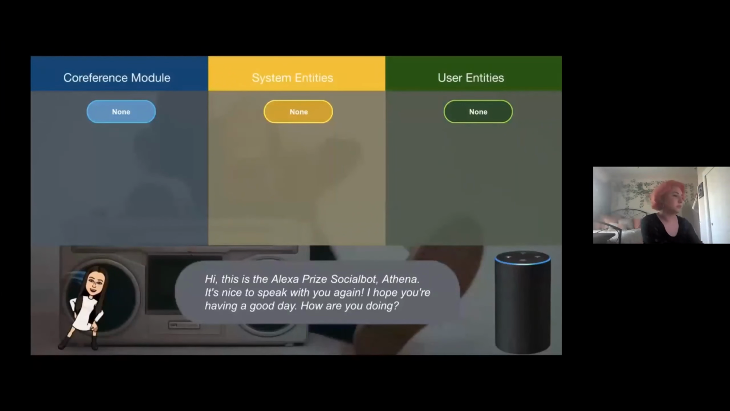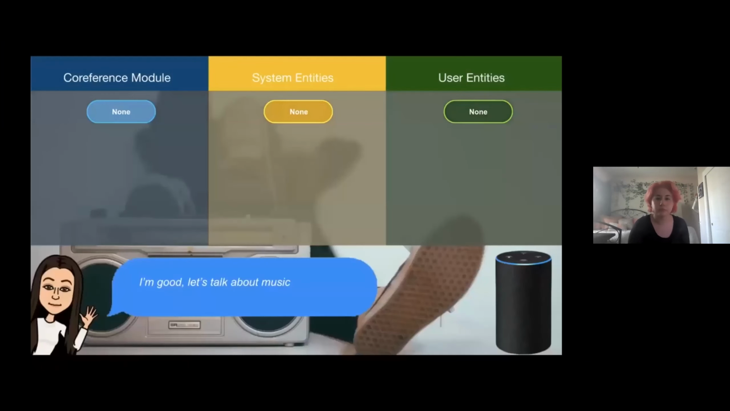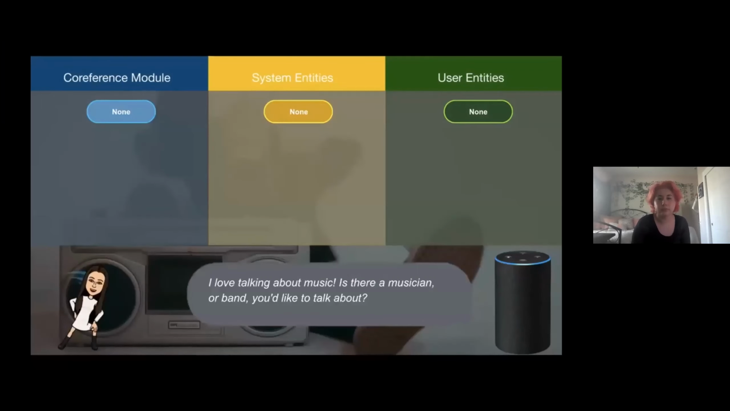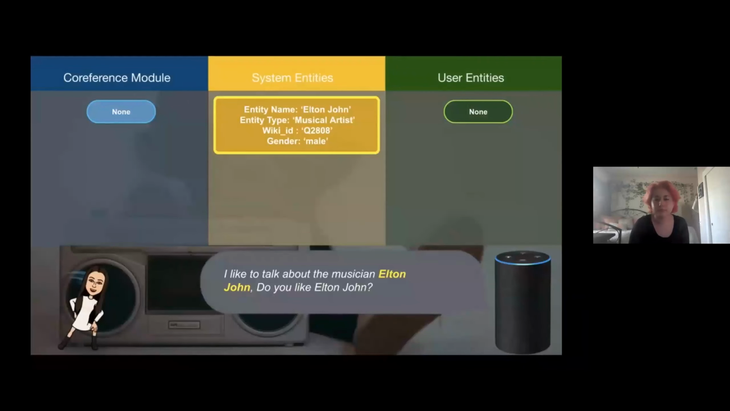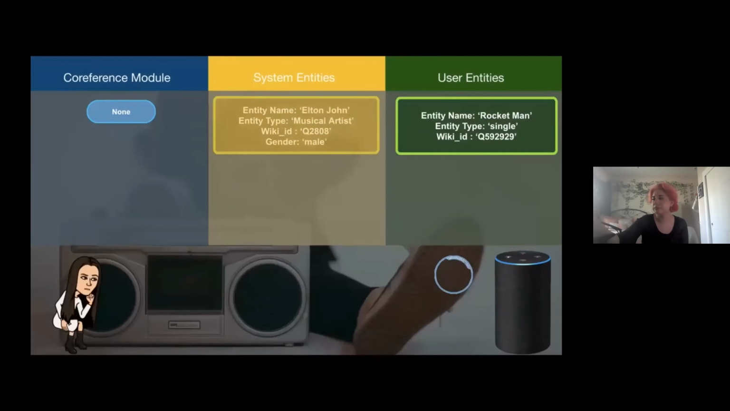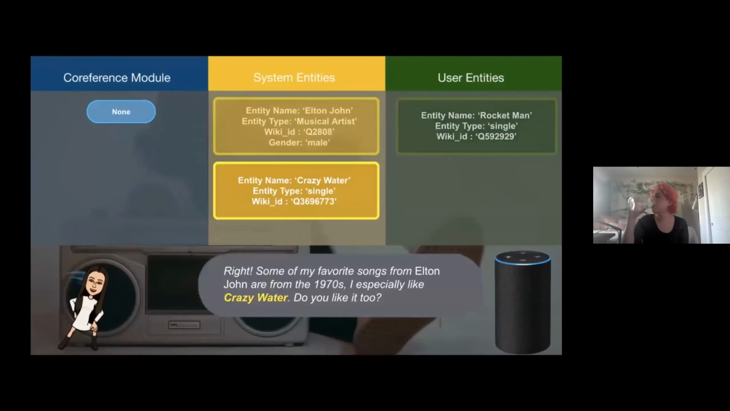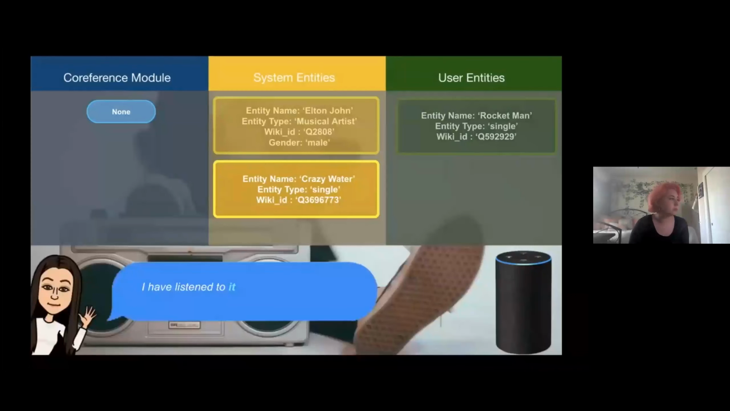Hi, this is the Alexa Prize social bot, Athena. It's nice to speak with you again. I hope you're having a good day. How are you doing? I'm good. Let's talk about music. I love talking about music. Is there a musician or band you'd like to talk about? I'm not sure. What about you? I like to talk about the musician Elton John. Do you like Elton John? Oh yeah, I really like the song Rocket Man. Right. Some of my favorite songs from Elton John are from the 1970s. I especially like Crazy Water. Do you like it too? I have listened to it.